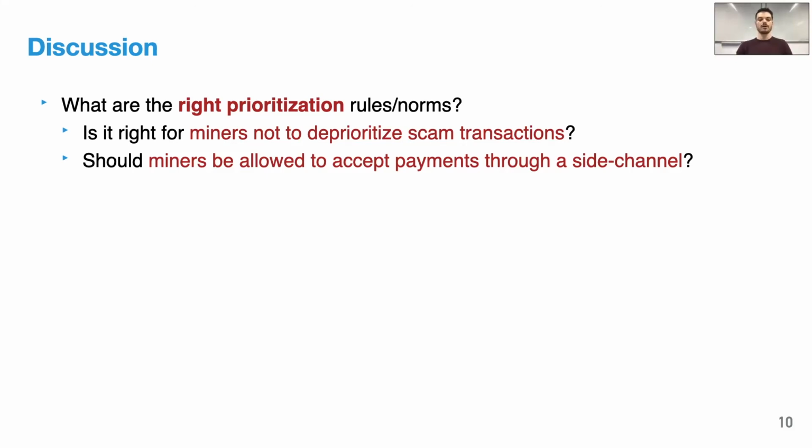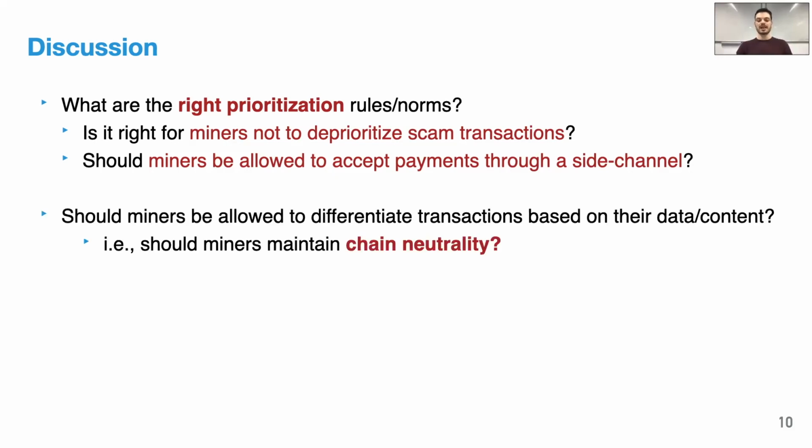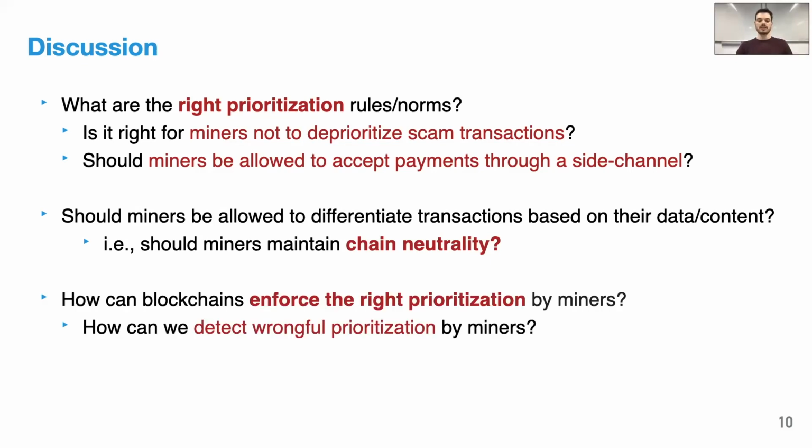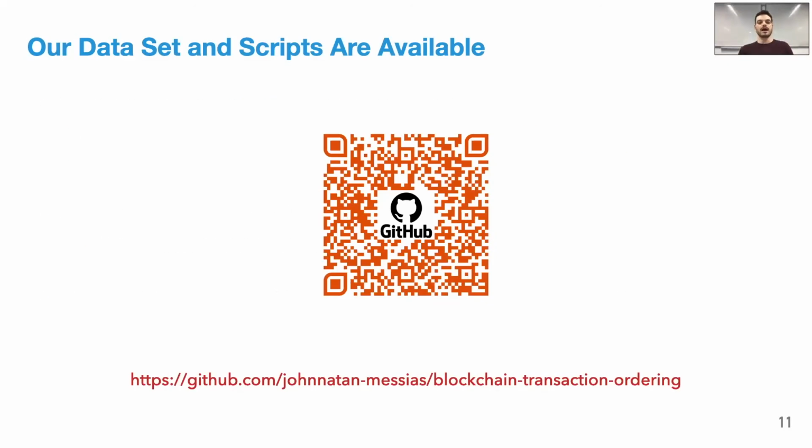For example, what are the right prioritization norms? Should miners be allowed to differentiate transactions based on their data or content? How can blockchains enforce the right prioritizations by miners? By the way, our source code and our scripts are publicly available on a GitHub repository.